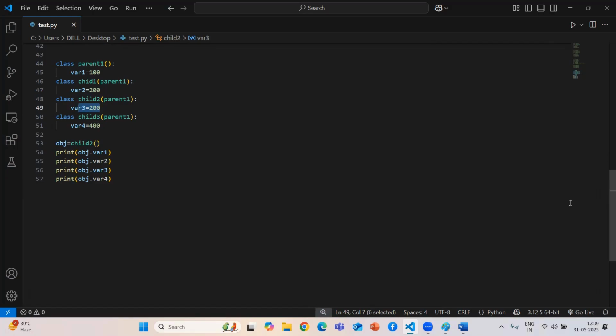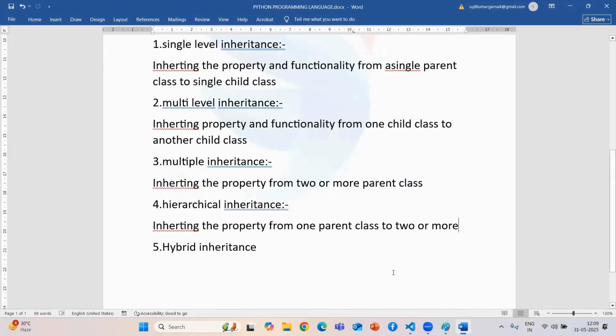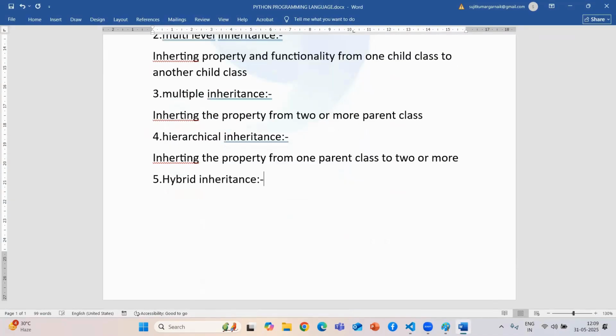Then our last inheritance will be hybrid inheritance. So what is hybrid? Guys, hybrid is nothing but using two types of inheritance in one program. If we use two types of inheritance in one program, we can say it is hybrid.